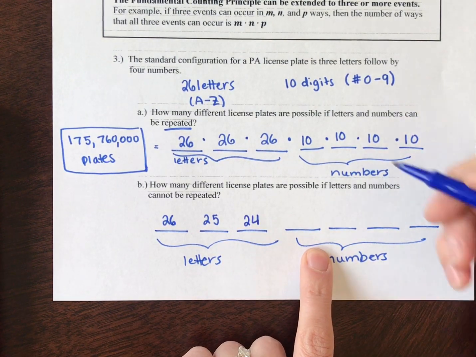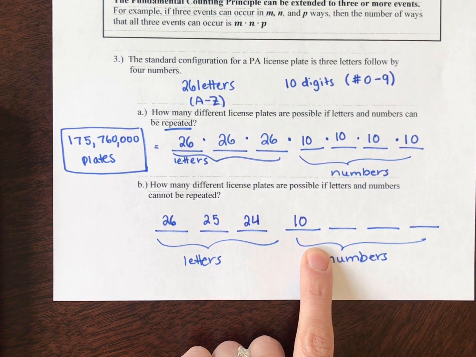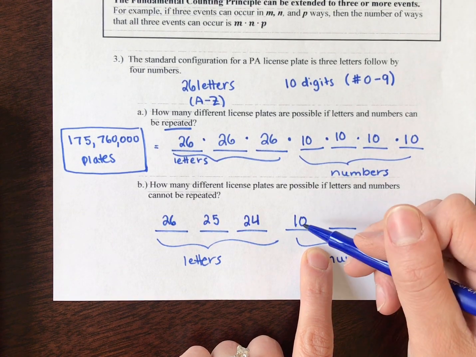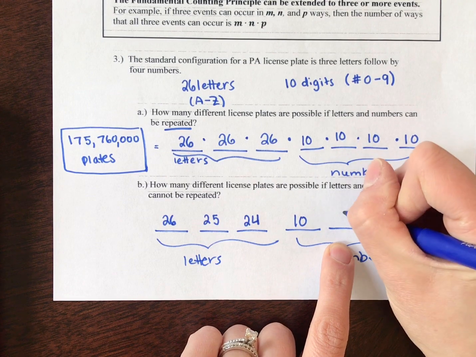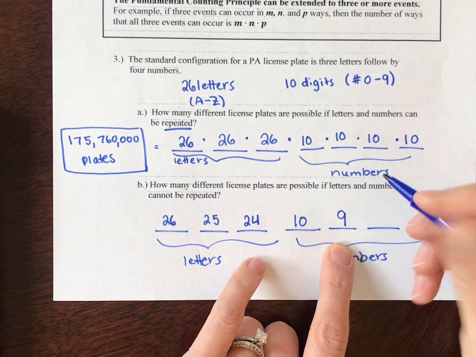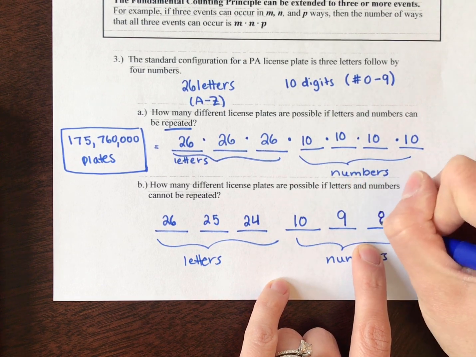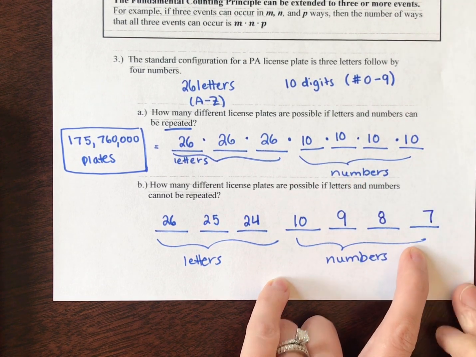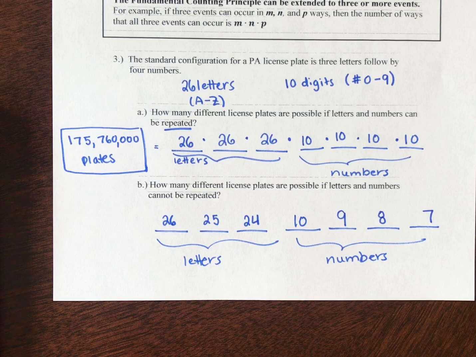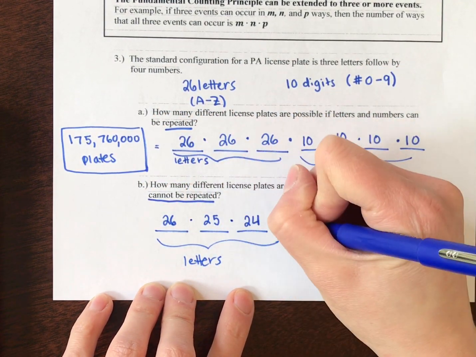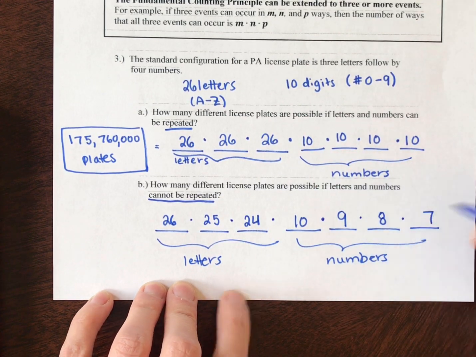Same thing with the numbers. You've got 10 digits to choose from, 0 to 9. But then you have to remember that you already used a digit. So for this digit, you only have 9 to choose from. Then you've used 2 numbers. You can't use those 2 again, so you really only have 8. And then the last spot, you only have 7 numbers to choose from. So without repetition, we're going to have a smaller amount of values, of plates.